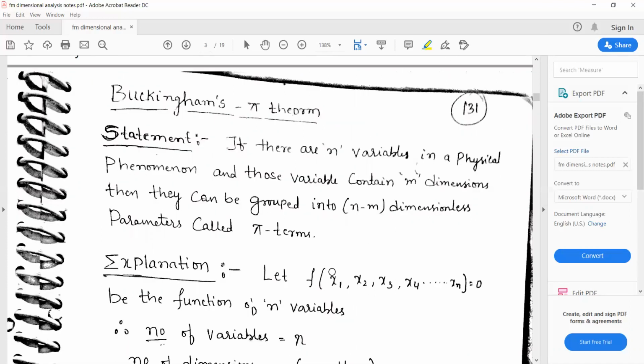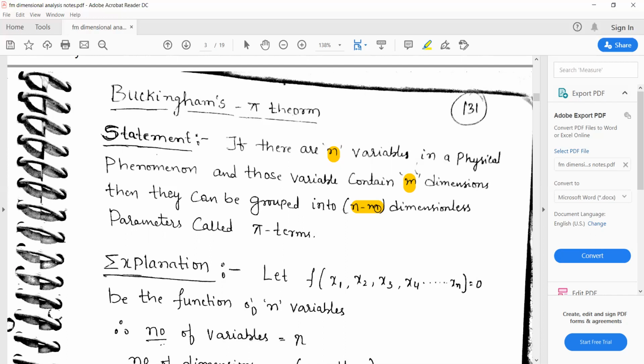Coming to the statement of Buckingham's pi theorem, it states that if there are n variables in a physical phenomenon, and those variables contain m number of fundamental dimensions, mass, length, and time, then it can be grouped into n minus m dimensionless terms, also called pi terms.